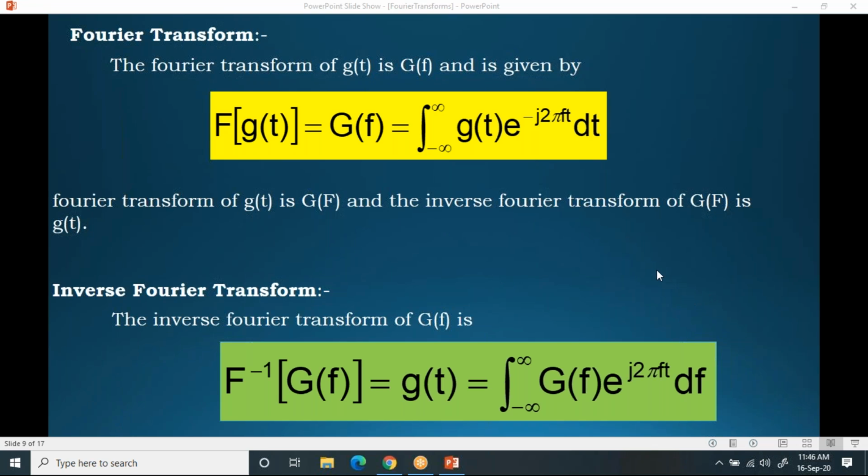So this is what the Fourier transform pair is. If I know the time domain signal, I can convert it into the frequency domain using the Fourier transform. If I know the frequency domain signal, I will convert it into the time domain signal using the inverse Fourier transform. So these are the two formulas. Please note these two formulas. These are very important formulas.